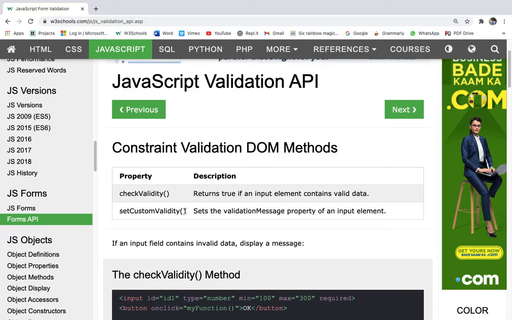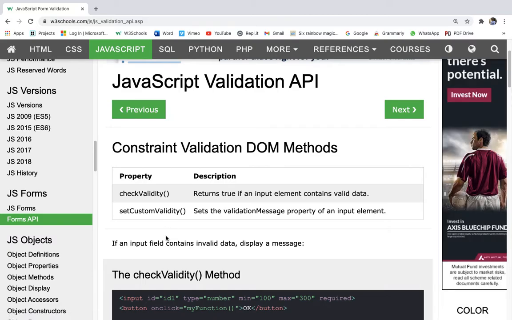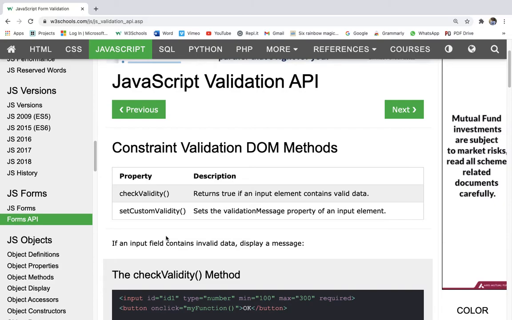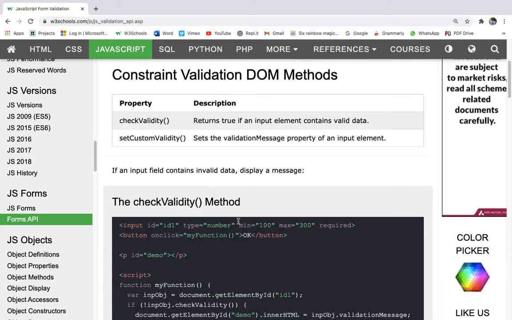setCustomValidity sets the validationMessage property of an input element. So it sets the validation message. The validation message is the message that will be shown when there is an error in the input given by the user. You can make your own custom validation message with the setCustomValidity method. So if an input field contains invalid data, display a message.